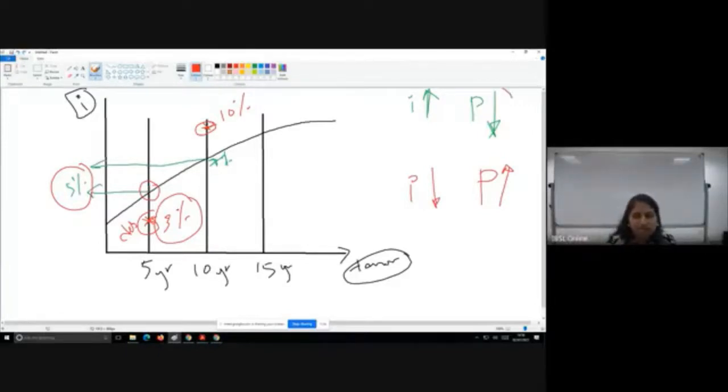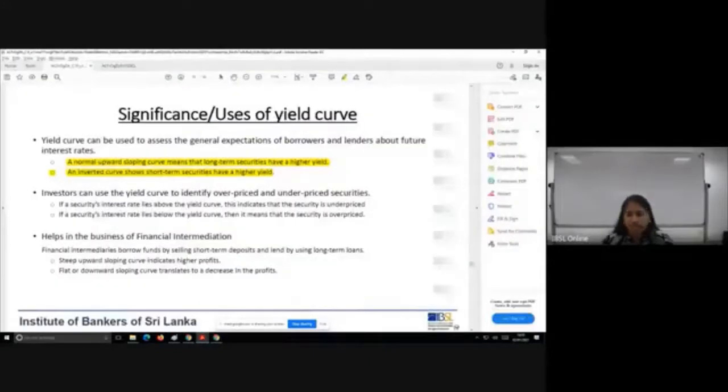Remember, this is the justification for you to think. When the interest rate is high, price is low. Therefore, a higher interest rate debenture for the same tenor will have a low price, allowing you to buy at a much lower price than the other market participants. Okay, that is what is highlighted here.